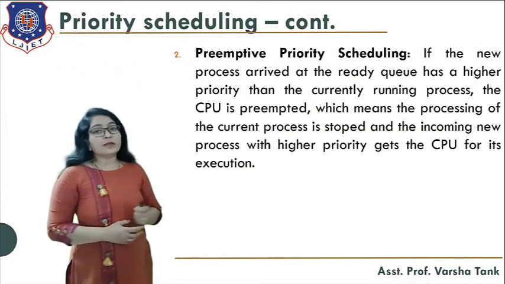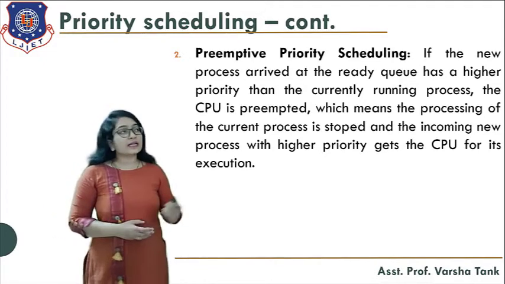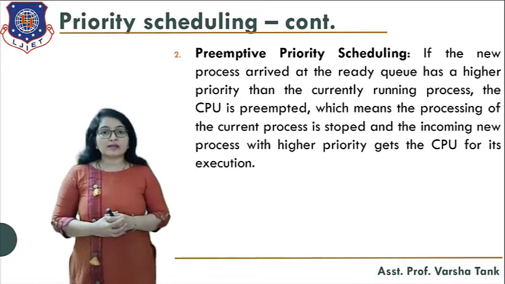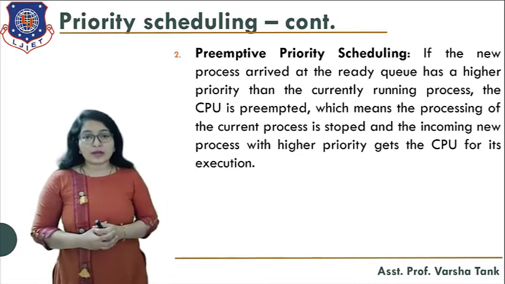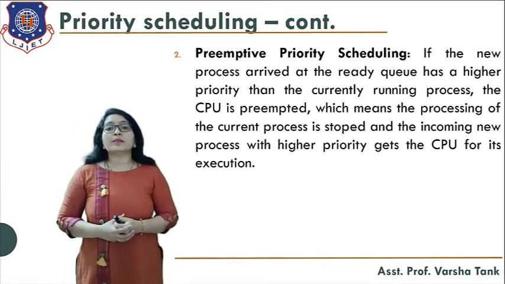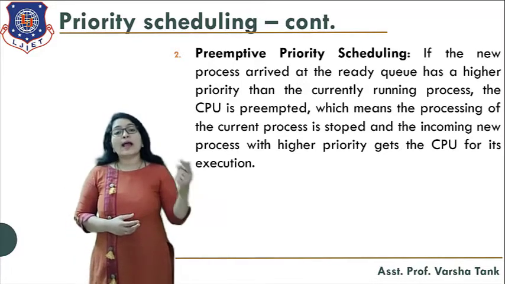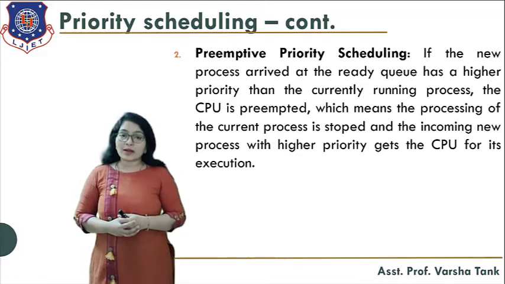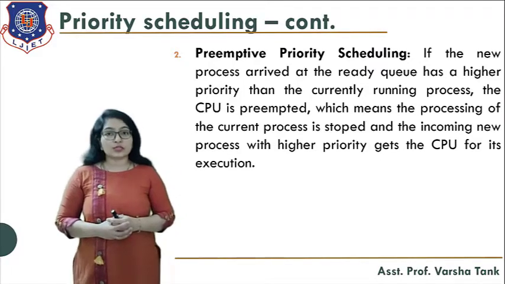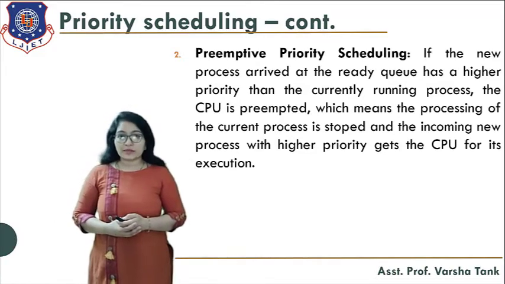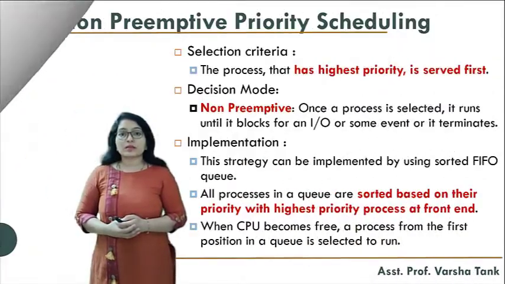Now, what is preemptive priority scheduling? It is exactly the reverse of non-preemptive. If a new process arriving in the ready queue has the highest priority, then the currently running process will be preempted from the CPU, and the newly arrived high priority process will go for execution. That is known as preemptive priority scheduling.